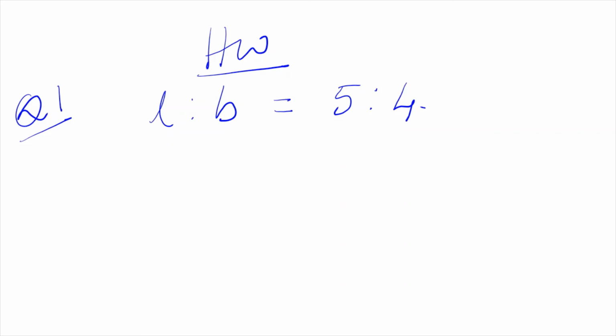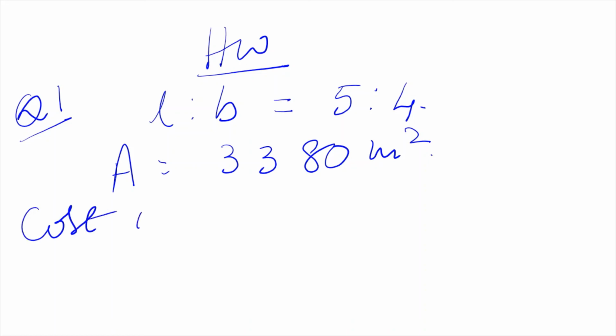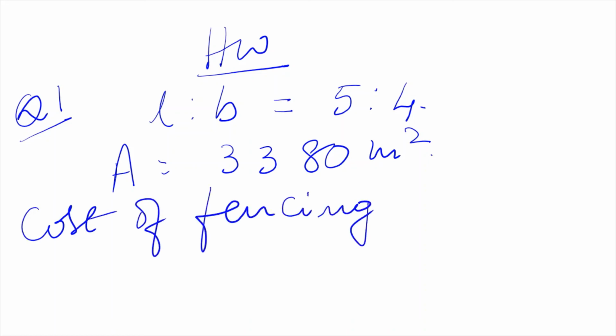And its area is 80 meters square. Find the cost of fencing at the rate of rupees 75 per meter.